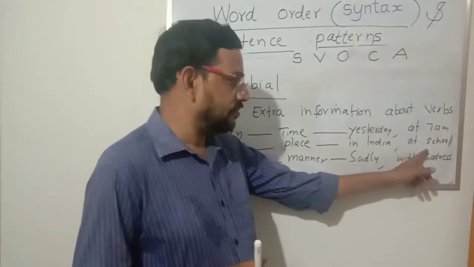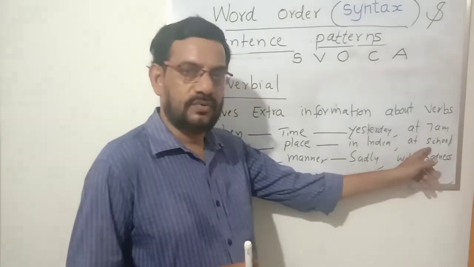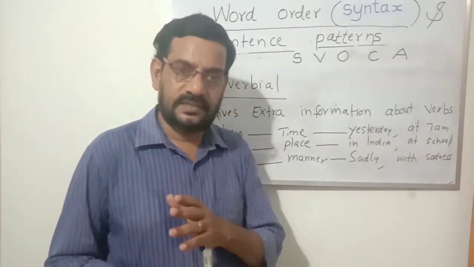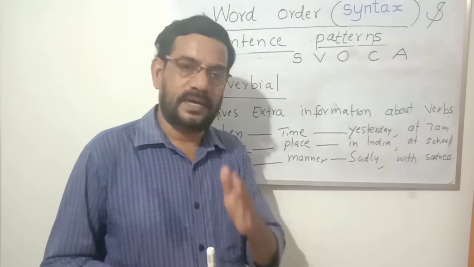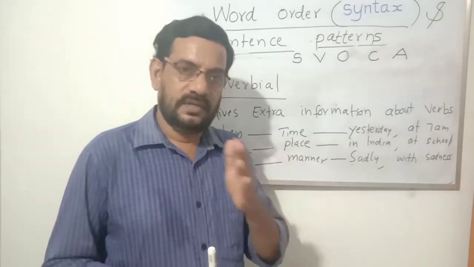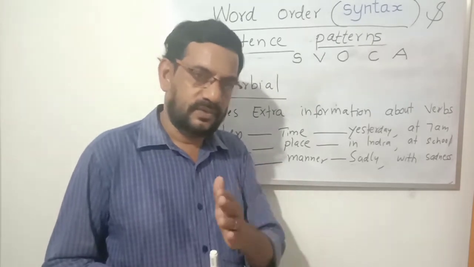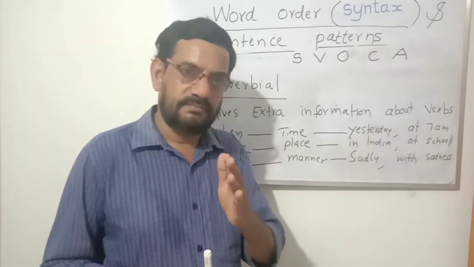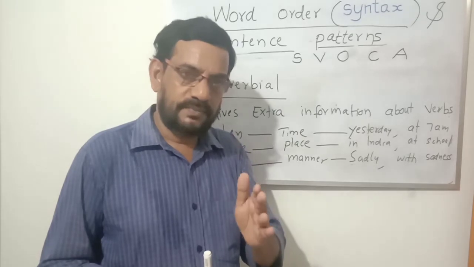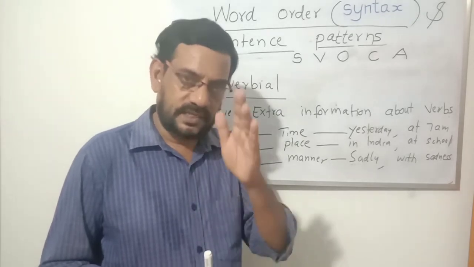Or at school. We will meet at school. We, subject. Will meet, that's the verbal part. We will meet, both: auxiliary, meaning helping verb, and meet. Will and meet together become a finite verb, meaning a total, complete verb. So a main verb and auxiliary together make the finite verb.